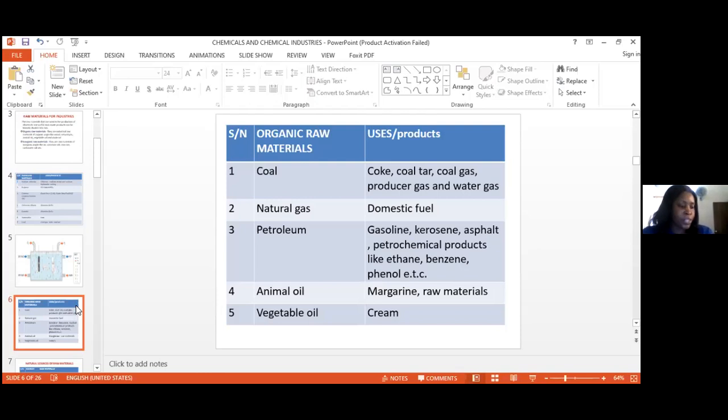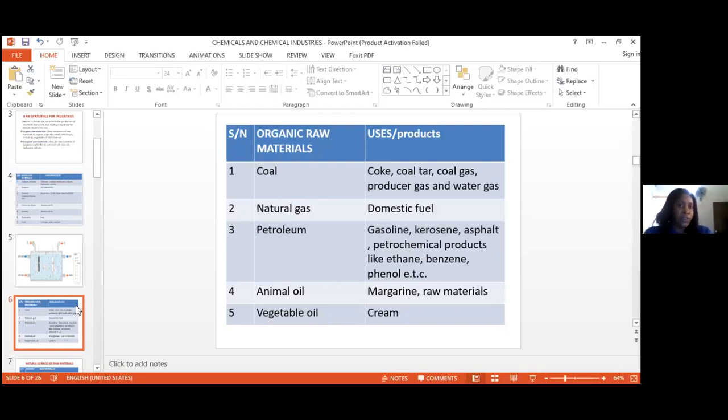Now let me draw your attention back to our country, Nigeria. As a nation, we are gifted with most of these organic raw materials. We have coal deposits in Enugu. We also have natural gas and petroleum deposited in the southern region of the country. And we all know how beneficial the petrol, the coal, the natural gas, and animal oils are to us.